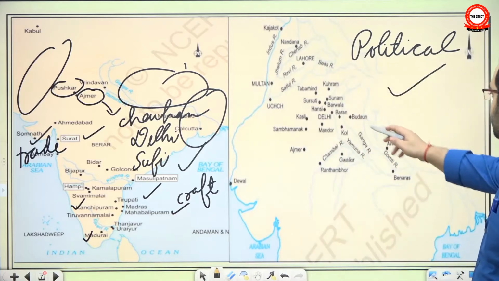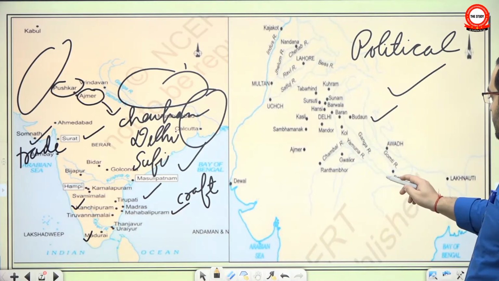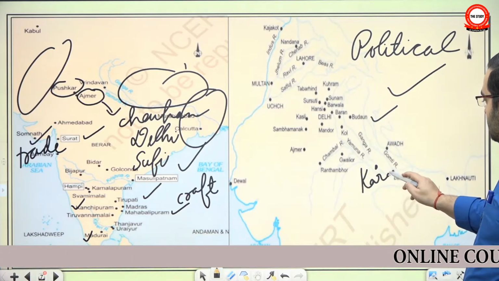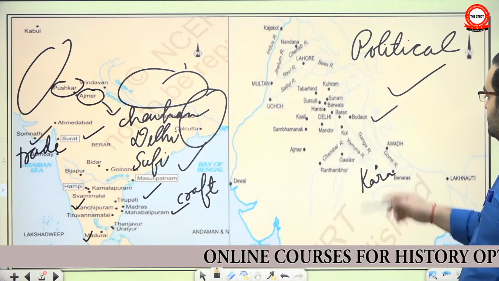And they are giving so many towns. Most of them are, for example, Iltutmish was the Iqtadar of Badaun. Here in the Allahabad area, somewhere there will be a place called Kara. Alauddin Khalji was the Iqtadar of Kara. So there are many such places.